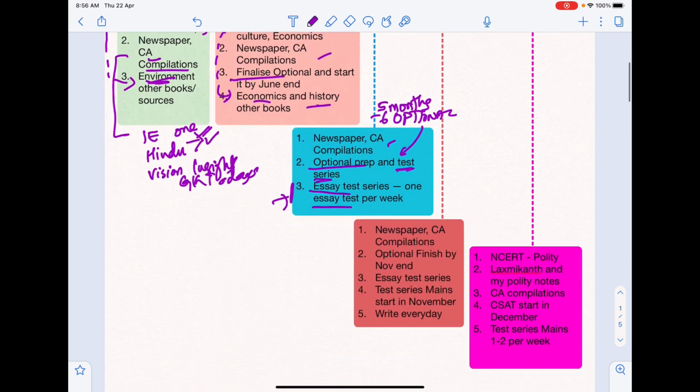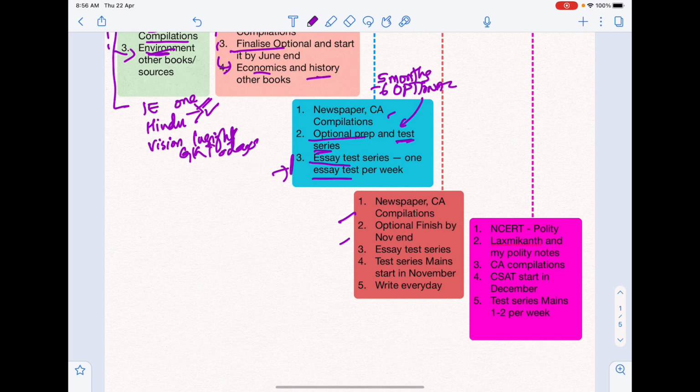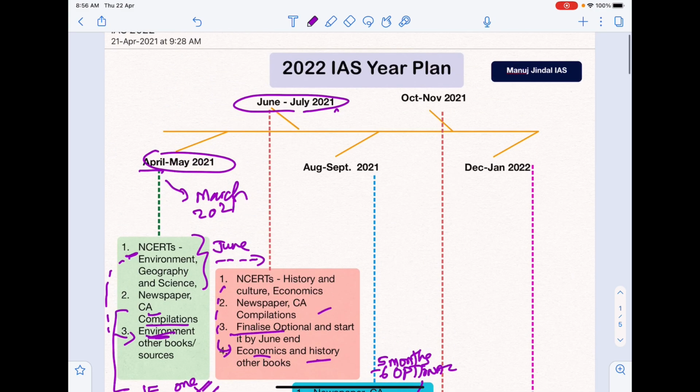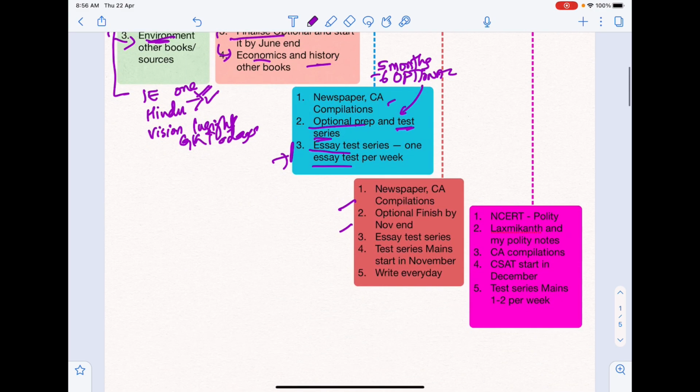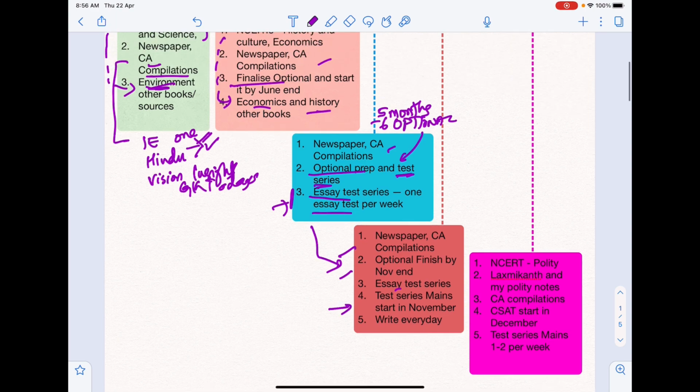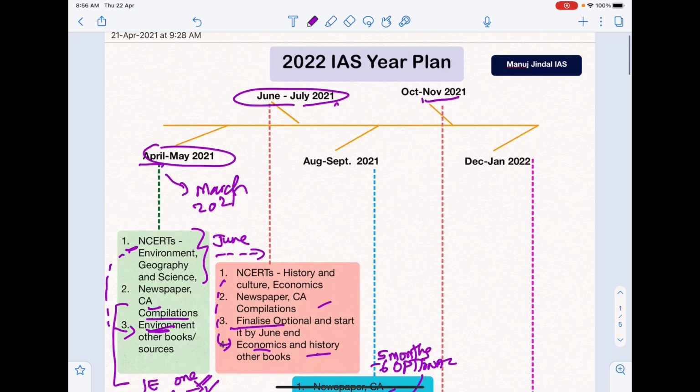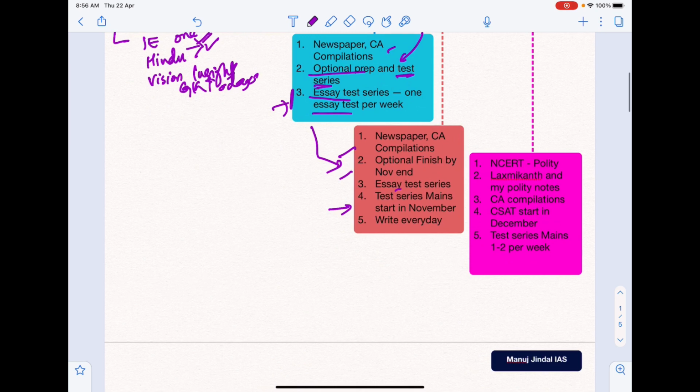Then October, November: newspapers, finish your optional by November end. So you will have 5-6 months to finish your optional. Continue your essay test series like I said here. Now this is the time you start your mains test series. So नवंबर के एंड में या फिर नवंबर के बिगिनिंग में आप मेंस की टेस्ट सीरीज अपनी शुरू कर दीजिए. जितना आपने सिलेबस अब तक कवर कर लिया है उसके हिसाब से मेंस की टेस्ट सीरीज I would say नवंबर के स्टार्ट में